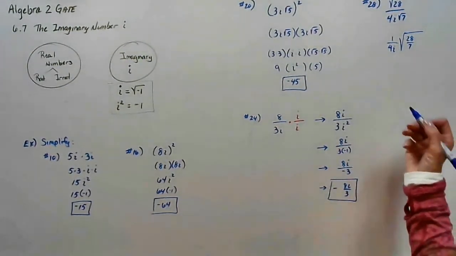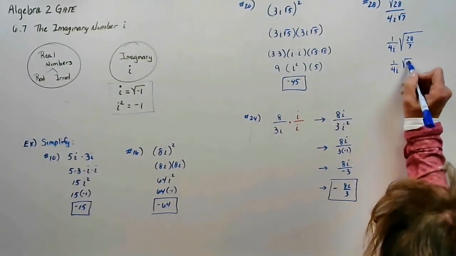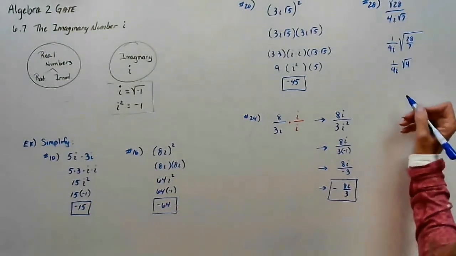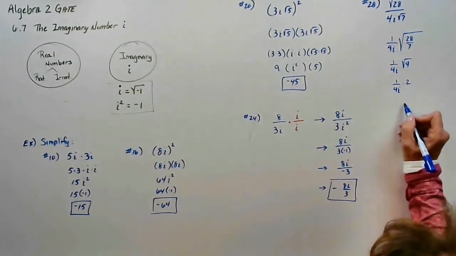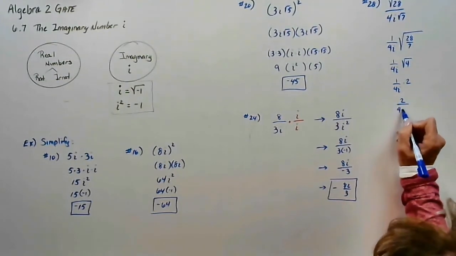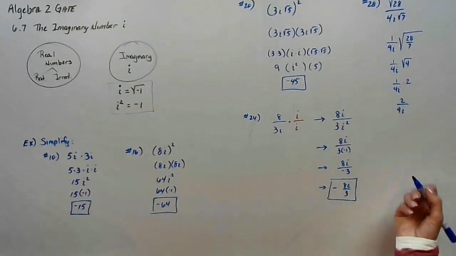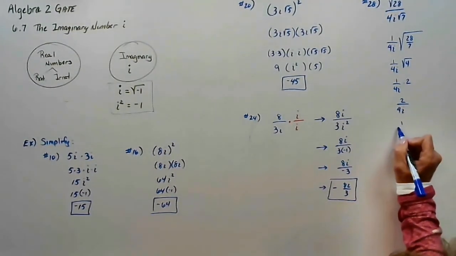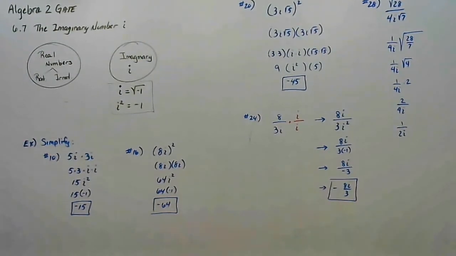Divided by 7 is 4. Square root of 4 is 2. So I now get 2 over 4i. Well, the 2 and the 4 reduce. So I get 1 over 2i. Well, I'm done, but I'm not finished.